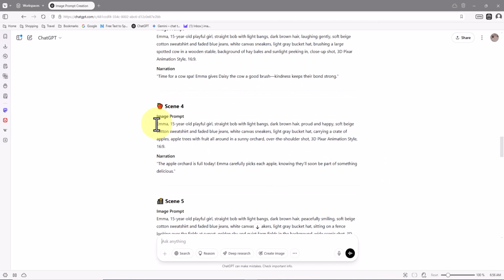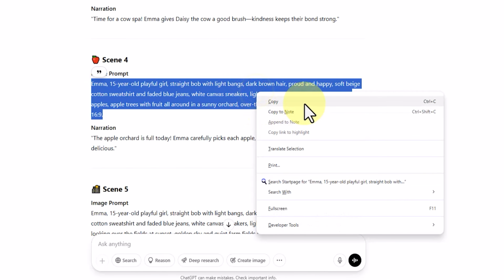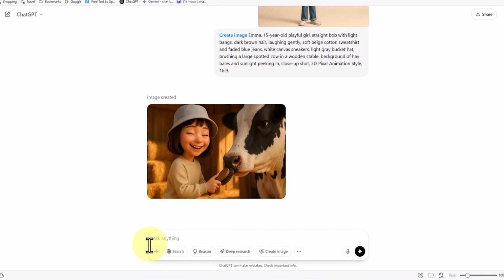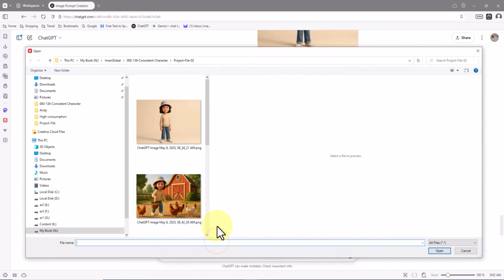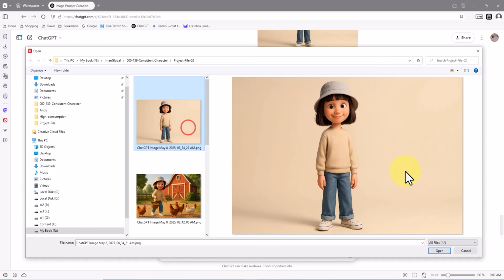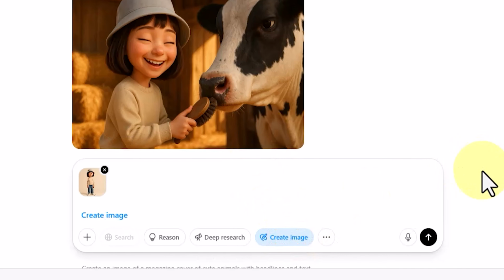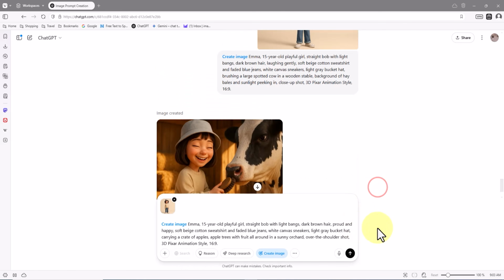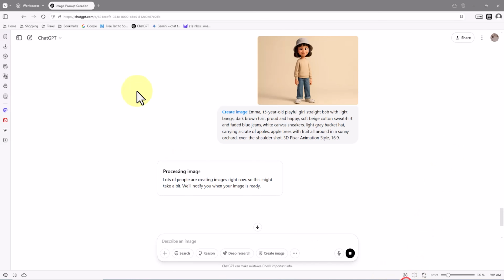Now, we return to our storytelling journey. It's time for scene 4. For this next part, I begin by copying the prompt for this scene from the story script. I click on the plus button in the bottom left corner of the prompt box. I select Add Photos and Files, and upload the same character image from my system's hard drive. After a successful upload, I click the Create Image button and paste the prompt for scene 4 into the box. Next, in the ChatGPT environment, I click the Action button and wait, while the request enters the processing queue.